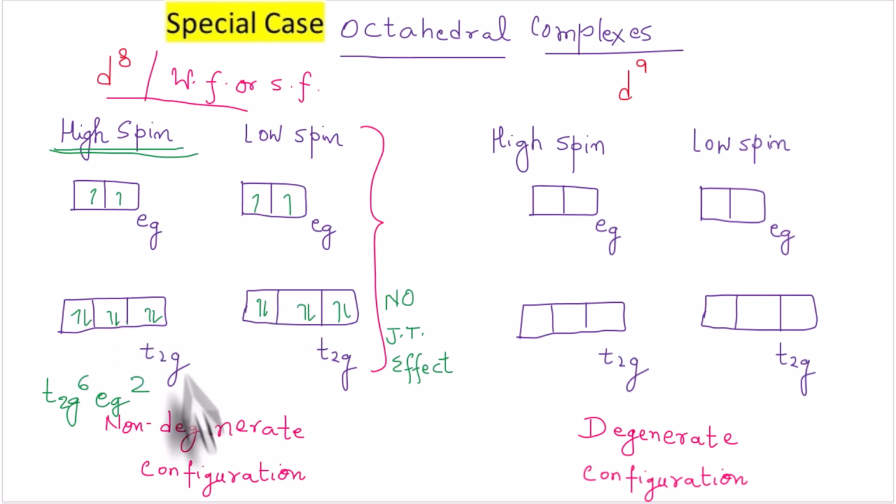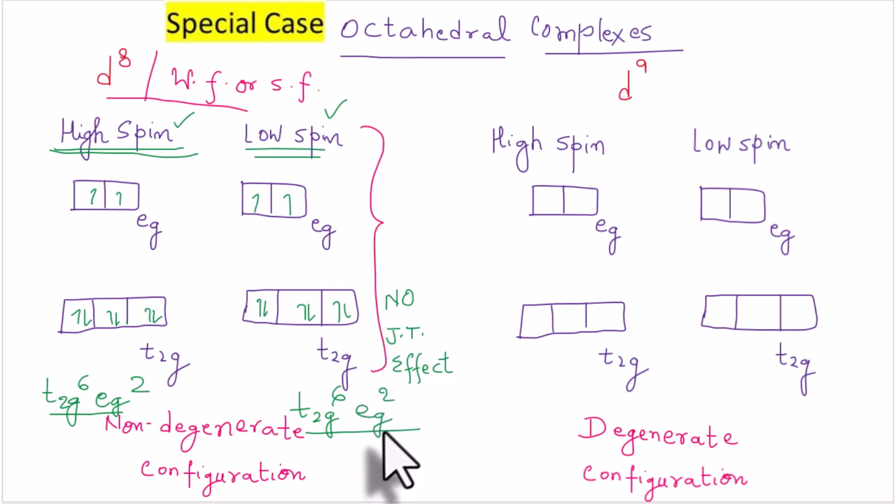Now if you see carefully, in both high spin as well as low spin configurations, the configuration of t2g and eg orbitals are the same. So here also we have t2g6, eg2. There is no difference between the high spin filling of d8 electrons and the low spin filling of the d8 electrons in the t2g and eg orbitals.